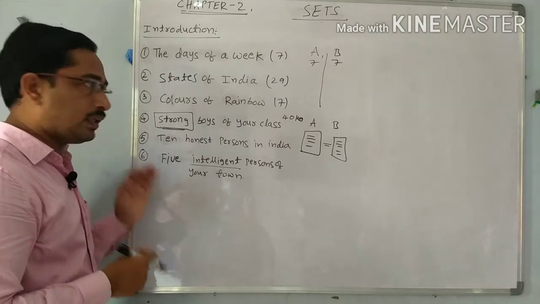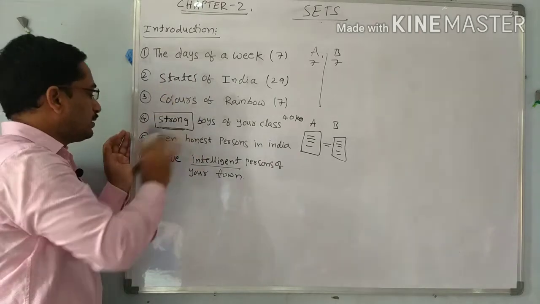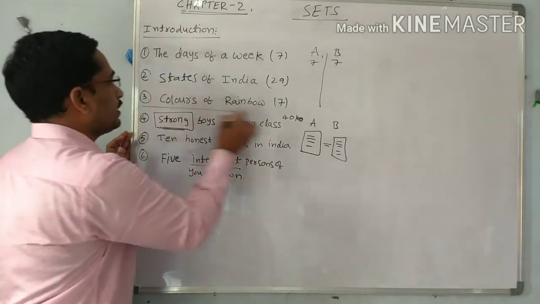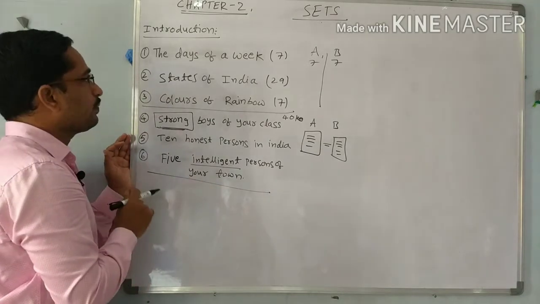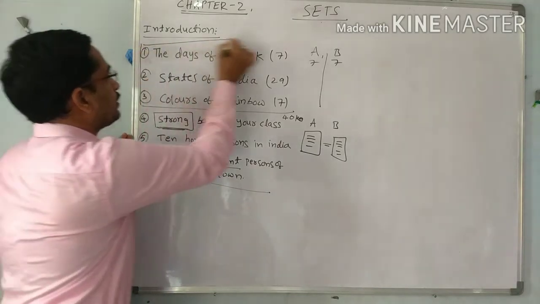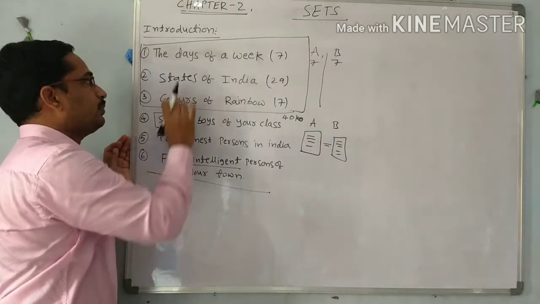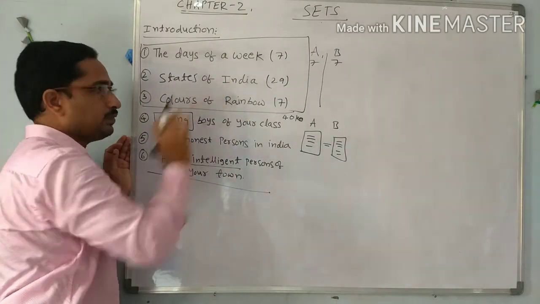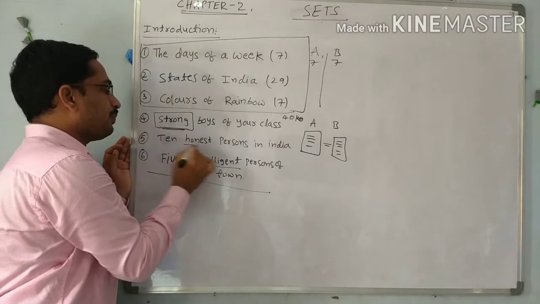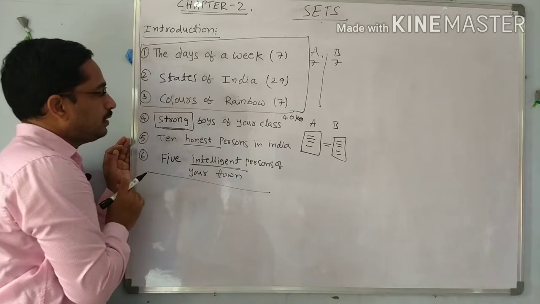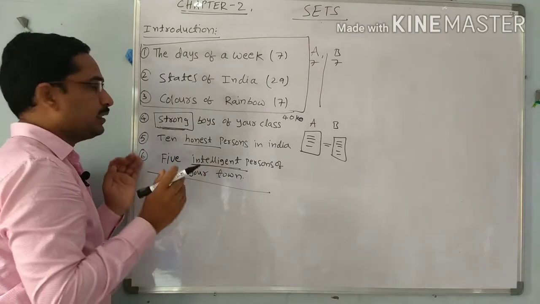So what is going on here? See, here there are total 6 examples, the first 3 examples, and the remaining 4, 5, 6, the other 3 examples. If you observe, in the first 3 examples, it is acceptable by everyone. Week is acceptable, states are acceptable, colors of rainbow are acceptable. But whereas the words strong, honest, intelligent are different from individual to individual. So they cannot be accepted by everyone.